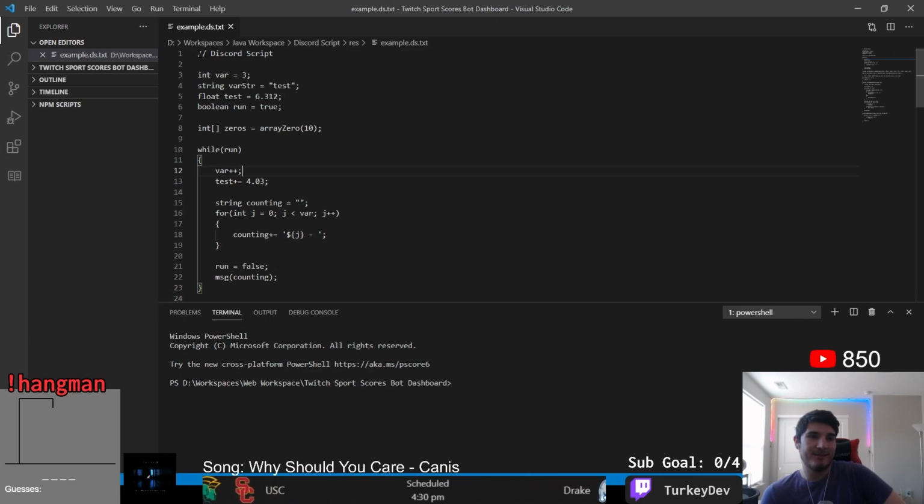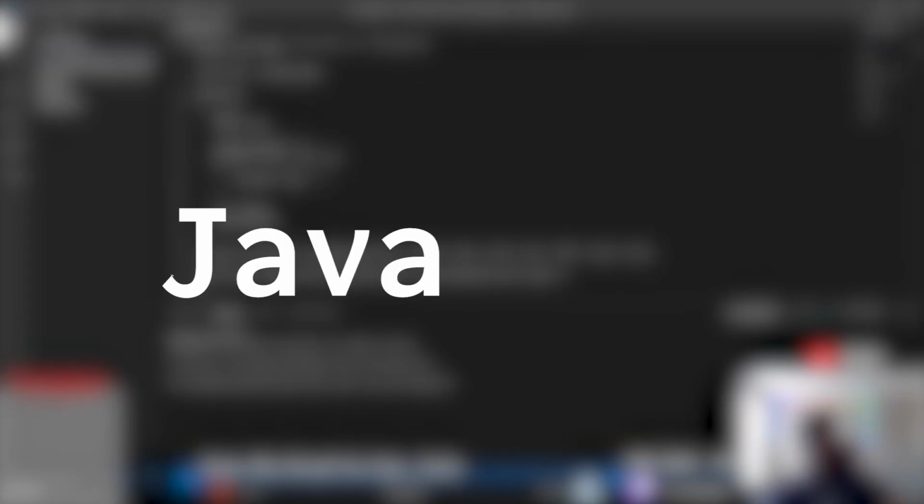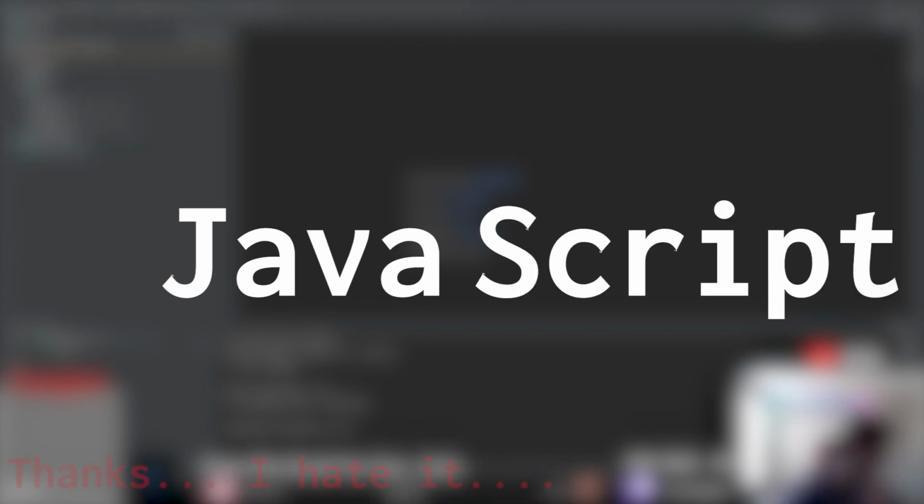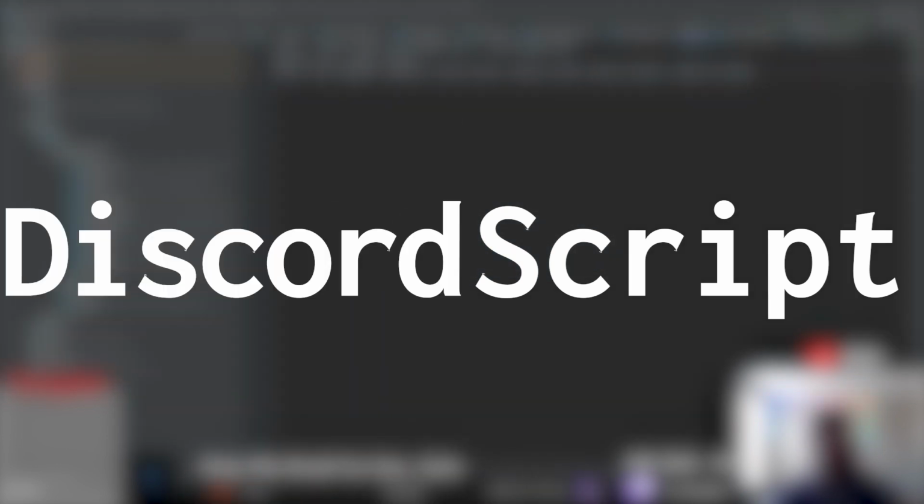My initial plans were really only to develop a language similar syntactically to Java, just because it's the one I am most familiar with, but also to make a scripting based language because they're a bit easier to work with in my shell, which will be our Discord chat. And if you see the humor and pain of the name of the language, don't worry, I did too. Luckily, my plan of making this a Java-like syntax or language sort of went out the window pretty quickly, so we're just going to drop that bit and we're going to call it Discord script.